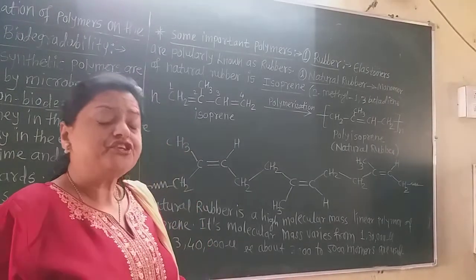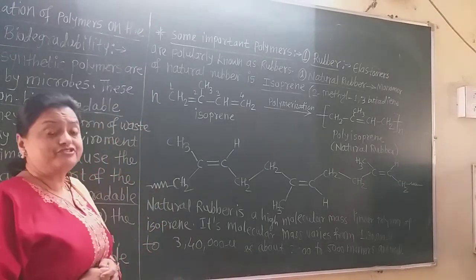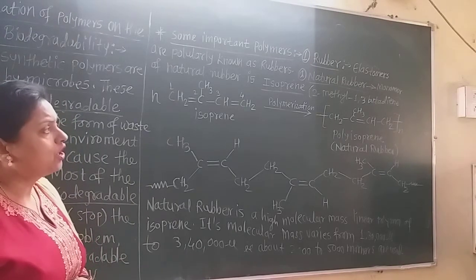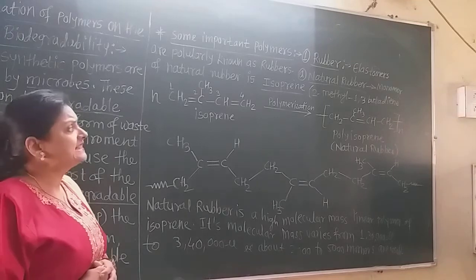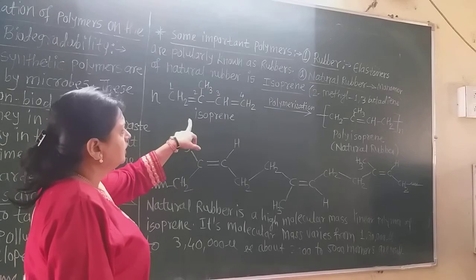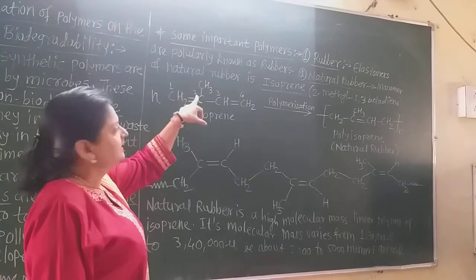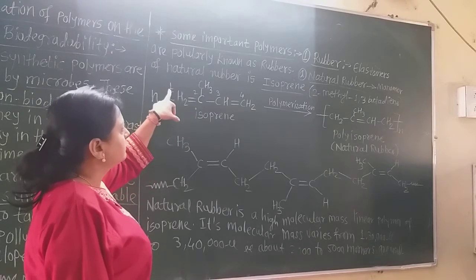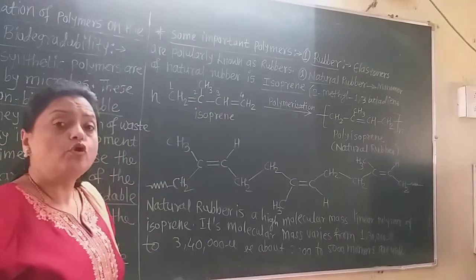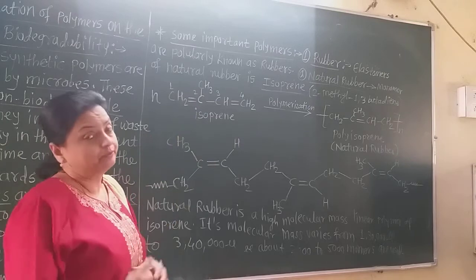Which are the monomers of this natural rubber? The monomer of the natural rubber is isoprene units. What is the IUPAC name of this isoprene? See, this is the isoprene. Number from this side because branching is nearer to this. So give here numbers 1, 2, 3 and 4. There are 4 carbon atoms in a straight chain and on the second carbon there is a methyl group.